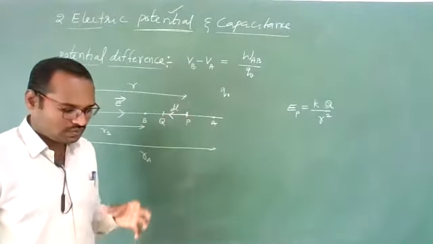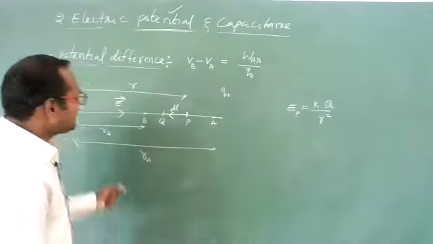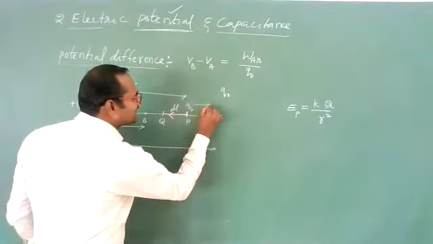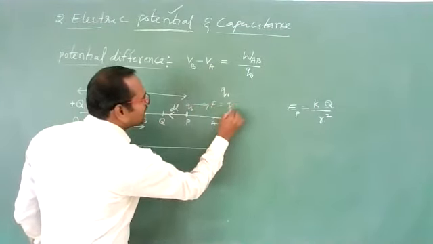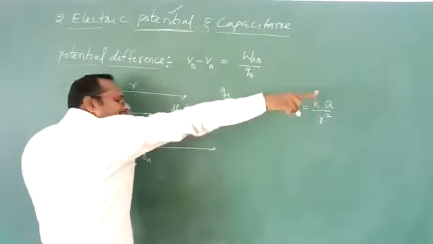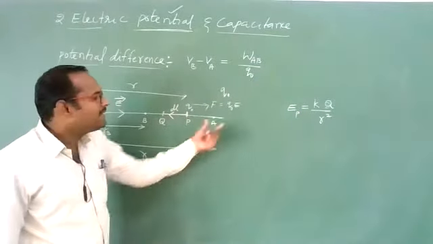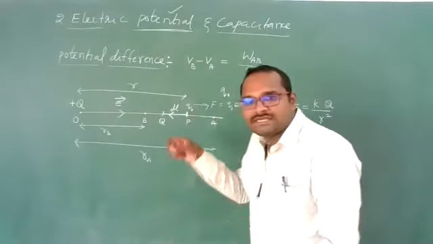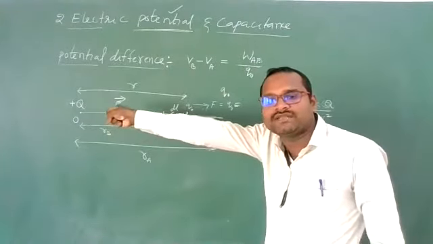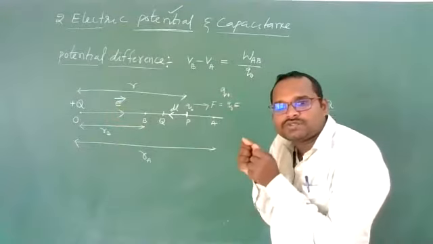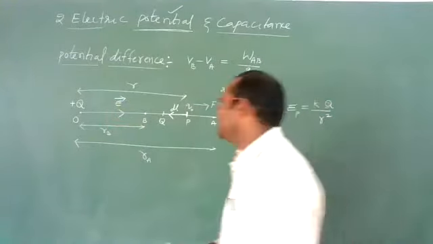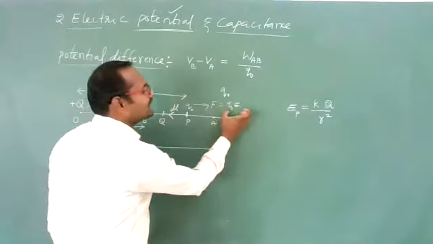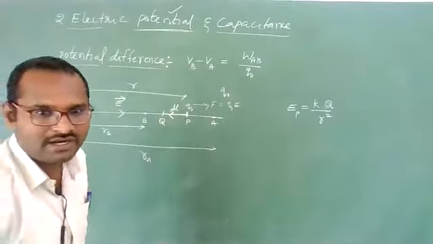Clear enough? So why do I have to perform work done? Because on this Q naught an electrostatic force is acting in this direction, that is Q naught into E, in the direction of the electric field. Now, by balancing this electrostatic force, I need to apply some external force in the opposite direction to the electric field so that it cannot move that side, and slowly I should move it. That means I need to apply a force in the opposite direction to the electric field which is equal to Q naught E. I hope you are understanding.